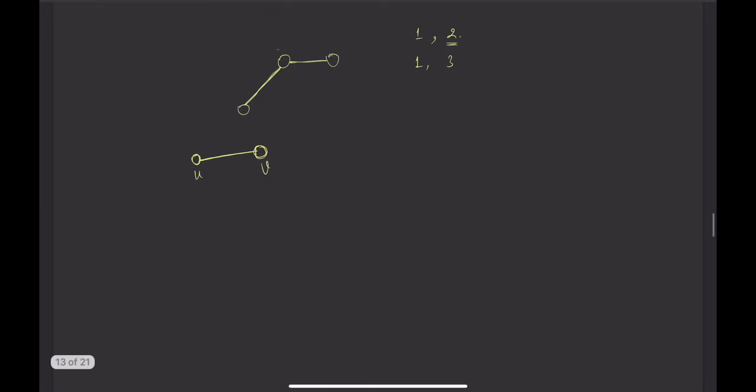So on the kth day, let's say we are adding an edge between u and v. What do I need to find? After adding this edge between u and v, are they forming a cycle? How do we find if they are forming a cycle?